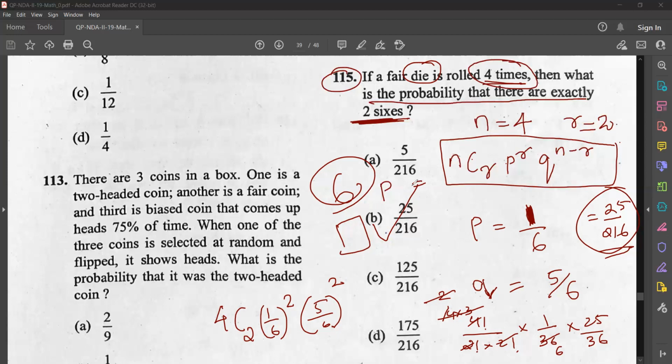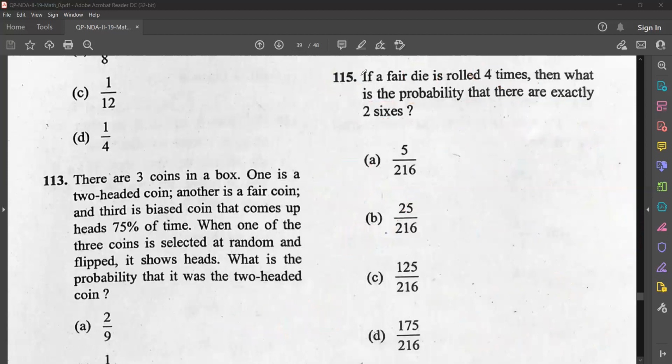Okay. So I had this formula for Bernoulli trials, Bernoulli distribution. Okay, let's go to the next question.